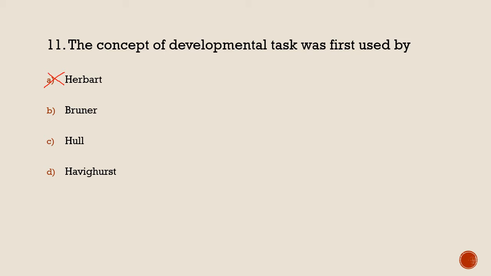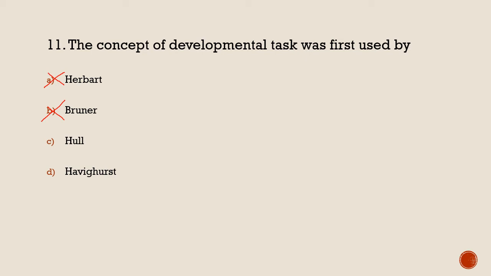The concept of development means the person needs to grow at their own pace. Then the next person is Jerome Bruner. Jerome Bruner doesn't explain the concept of developmental task in a very simple way. He explained it in three stages: enactive, iconic and symbolic representation. So that doesn't actually explain the stages of development. So Bruner is also wrong.